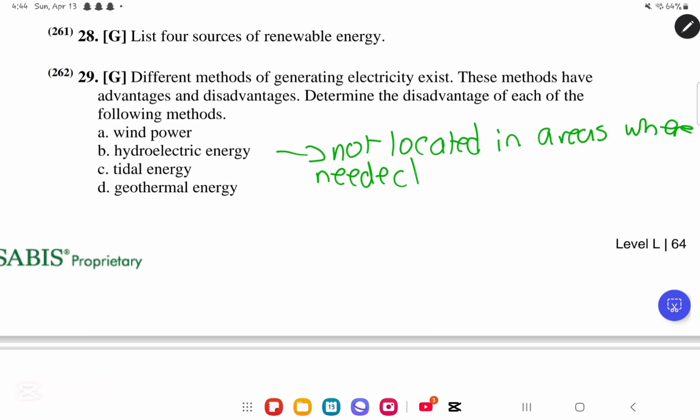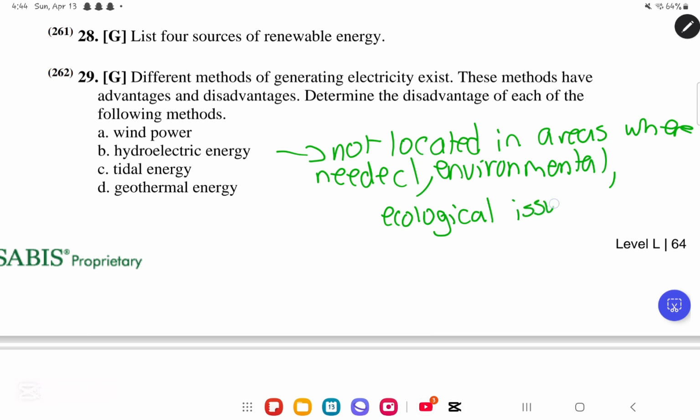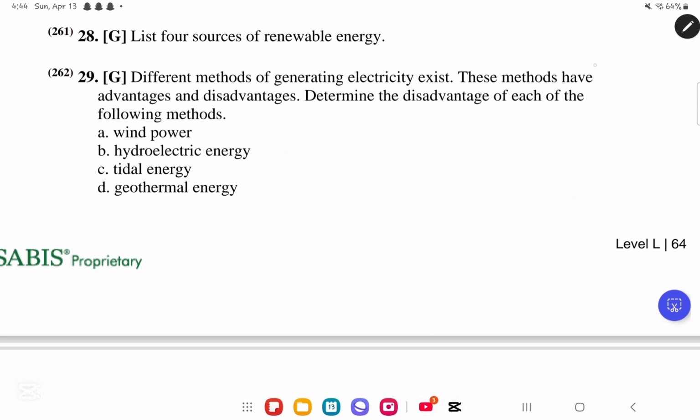Another thing is that they would need us to bury large areas underwater. And this causes environmental and ecological issues, okay? Issues or threats. So that is it for the hydroelectric energy. We move on to the tidal energy.